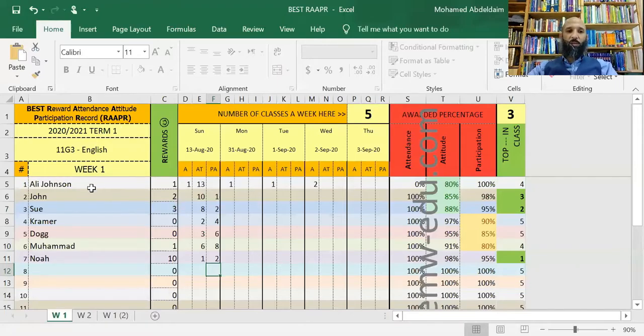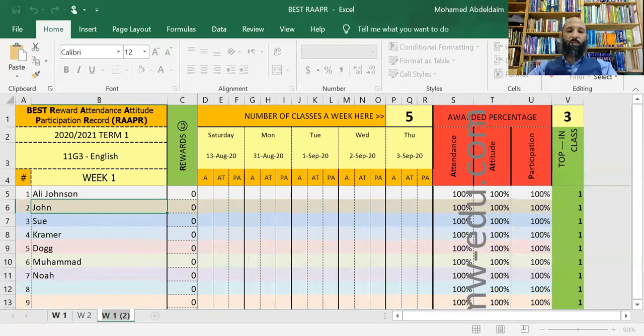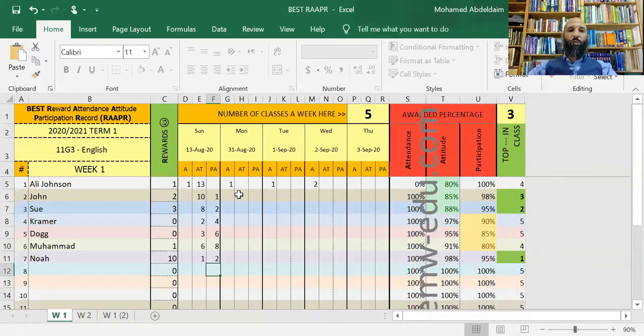Basically, all you need to do is copy paste students' names here, see how many weeks you have, and make as many weeks as you can. It's open, you can just copy paste this. And then you will need to change the yellow areas here with the information. That's self-explanatory. Here you put how many classes you teach every week, and here you put the top students that you need. You can want the top student in class, or the top 2, or the top 10. It's your choice really. So it will give you that as well.